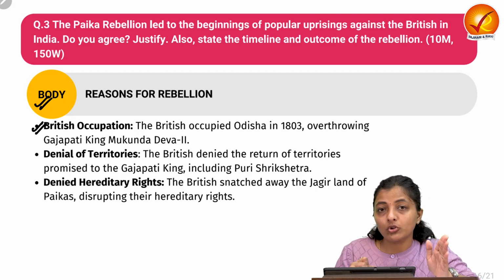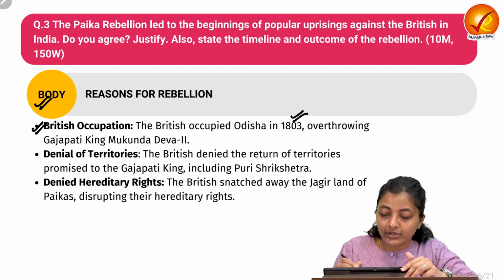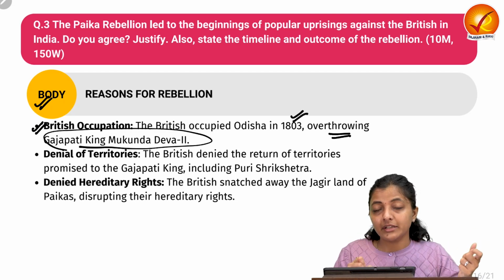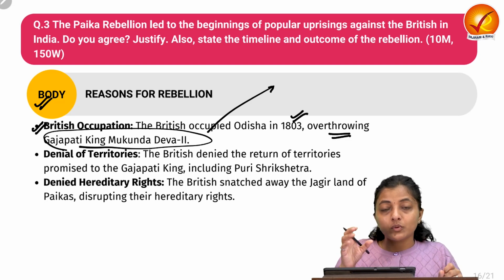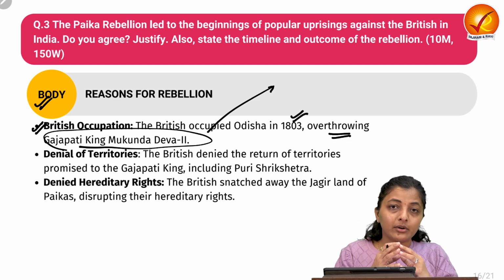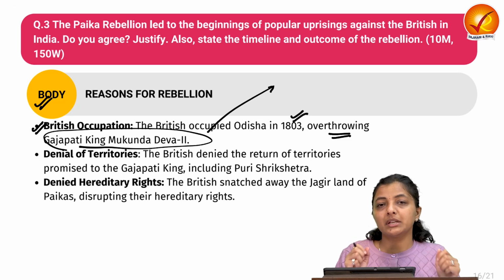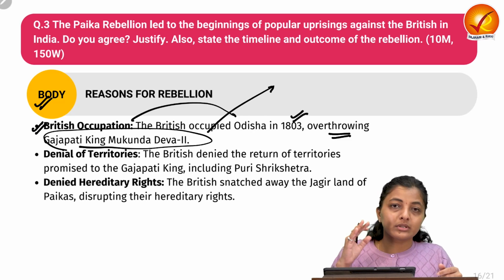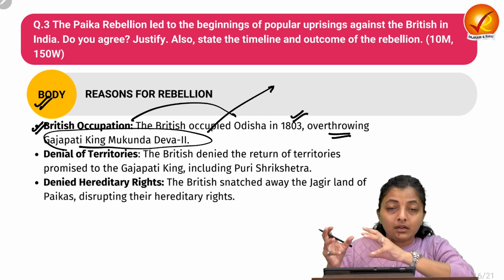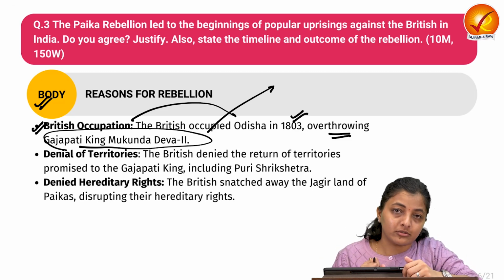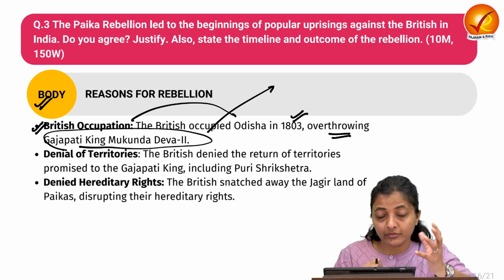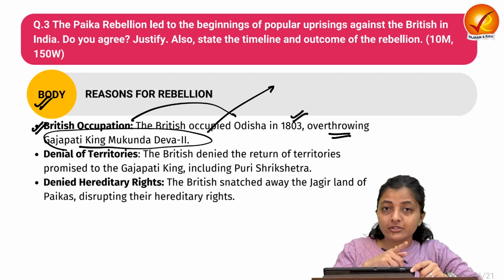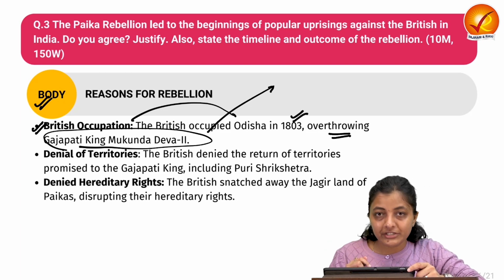The British occupied Odisha in 1803, overthrowing the Gajapati ruler Mukund Dev II. We have already discussed in the introduction that these Paikas were the peasant militia under the Gajapati rulers. So when the Britishers overthrew the Odisha rulers, they took the land from these Paikas also. There was a crisis of landholding due to the new land revenue policies of the Britishers. This also impacted the Paikas in that particular region.